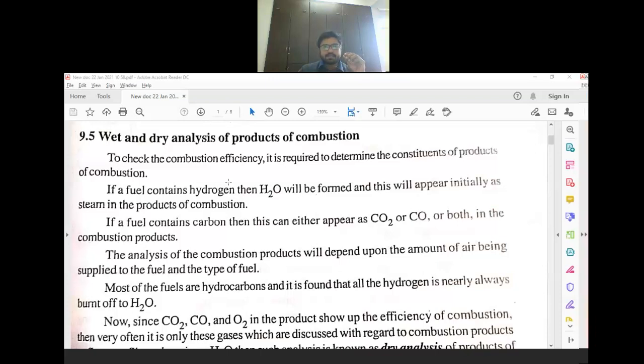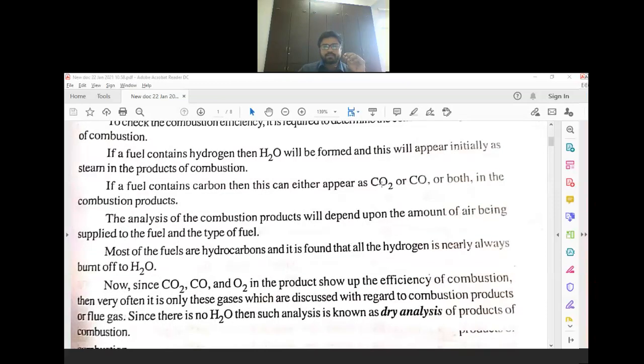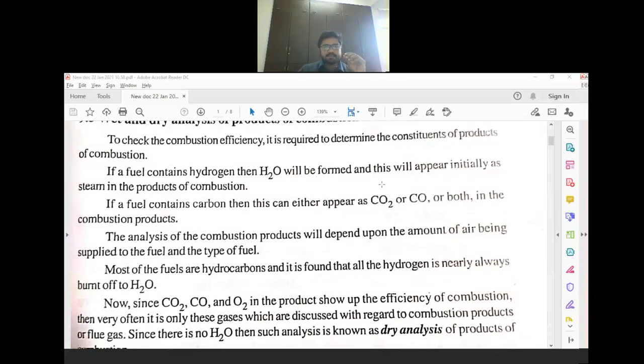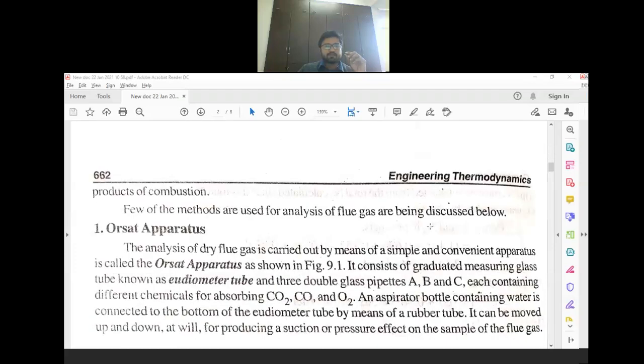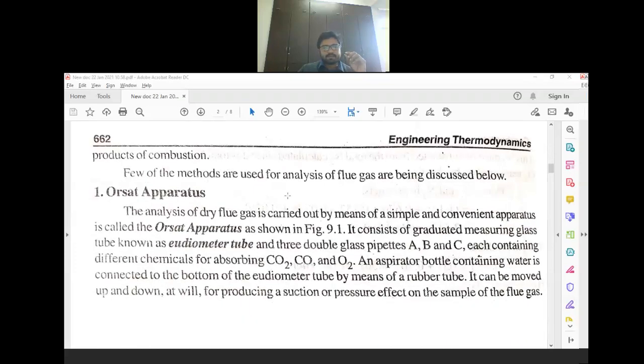So basically in our syllabus, three methods are there for analysis. First is the Orsat apparatus. One by one we will discuss each and every analysis. So I hope you have understood the difference between dry and wet analysis. Dry analysis means no consideration of H2O, and wet analysis is by considering H2O also in the analysis. Clear? Now first of all, we will discuss one of the techniques, the Orsat apparatus.